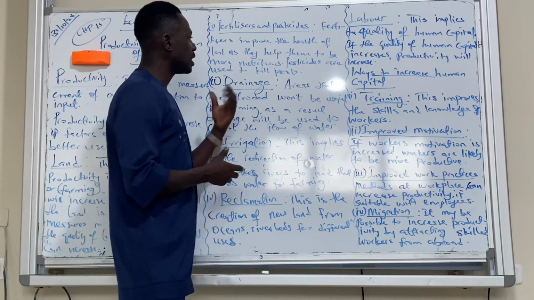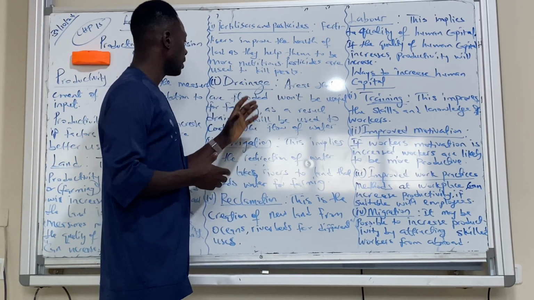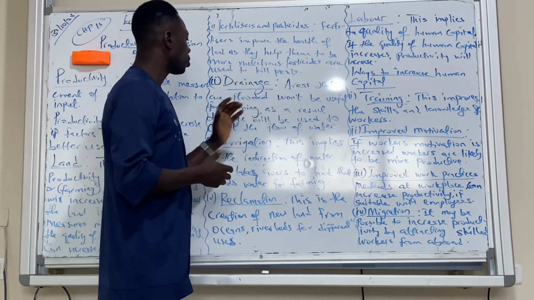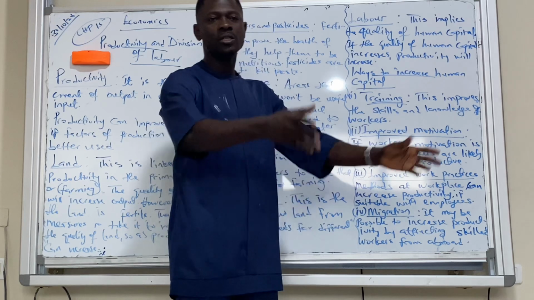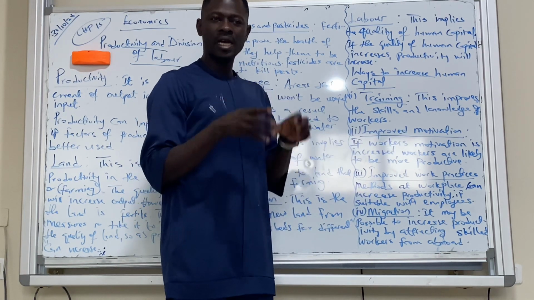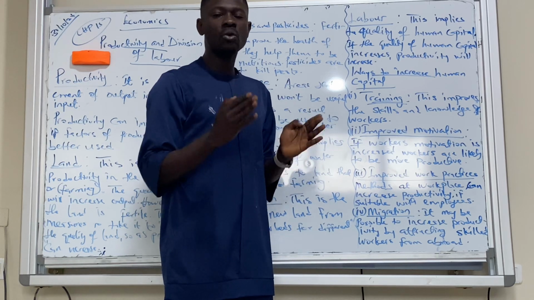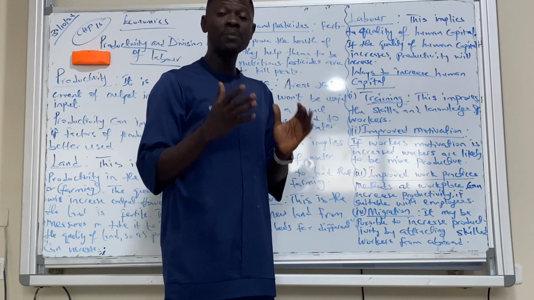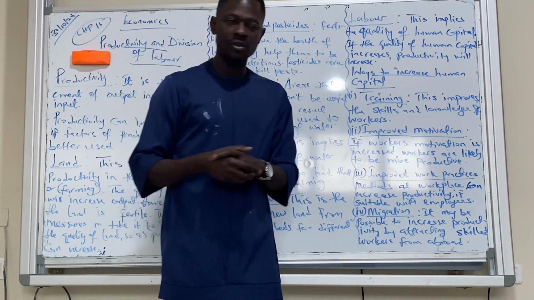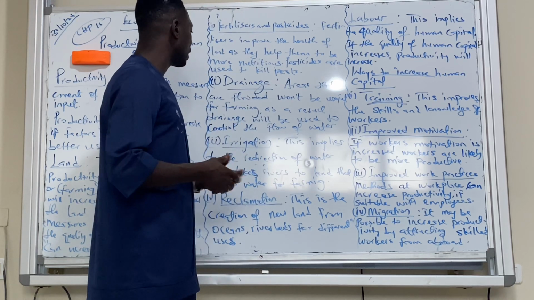Then the next one is drainage. I wrote that areas that are flooded won't be useful for farming. As a result, drainage will be used to control the flow of water. Wherever there's a lot of water, it cannot be used for farming, so it needs to dry. We need to control the water so that the land becomes useful for farming. Then agricultural productivity will increase.